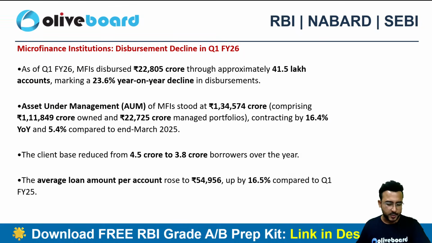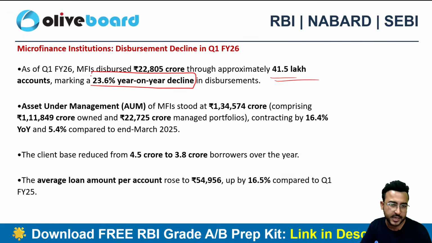This is just for judging the trend. Microfinance institution disbursements are declining in Q1 of financial year 2026. The MFIs have disbursed 22,805 crore through approximately 41.5 lakh accounts as of now, which is a 23.6% decline. And what do you mean by AUM?